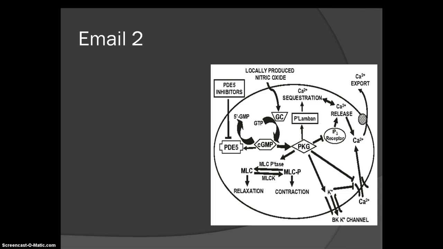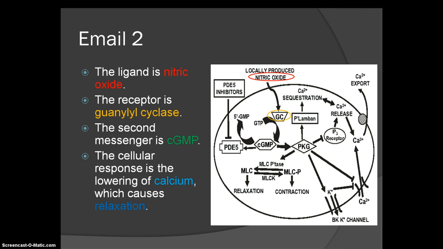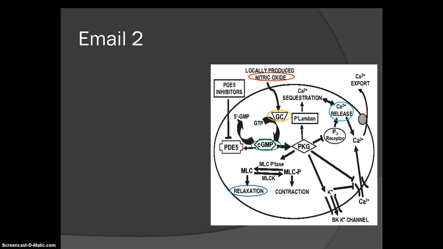This picture from email 2 is similar to the previous one, though this one is obviously a more detailed diagram. We can still recognize the nitric oxide and guanylyl cyclase, as well as the GMP and calcium, relaxation, and also PKG. However, the figure becomes more complicated. We're introduced to phosphodiesterase, and that's shown here as PDE5.